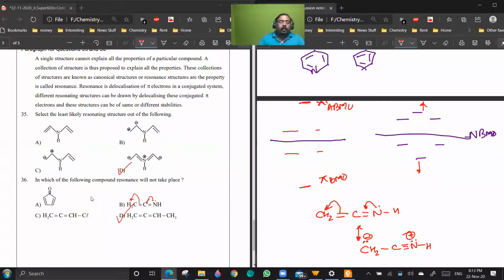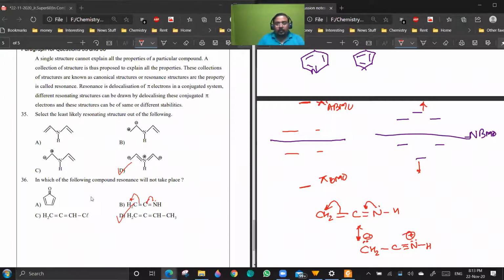It seems to me that it is a valid resonating structure, but the sp2 lone pair can't be delocalized now. An sp2 lone pair cannot be delocalized over sp2 atoms. Here it can be delocalized because the central carbon is an sp carbon, so that is why you are able to do it. If it was an sp2 carbon, then you can't delocalize.